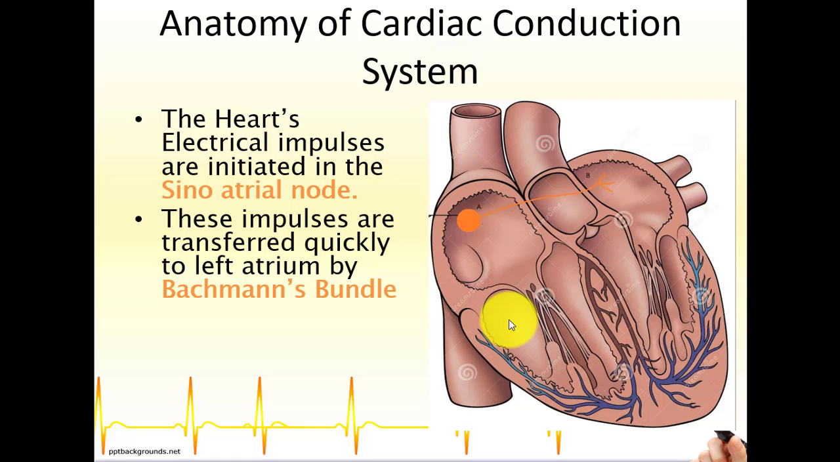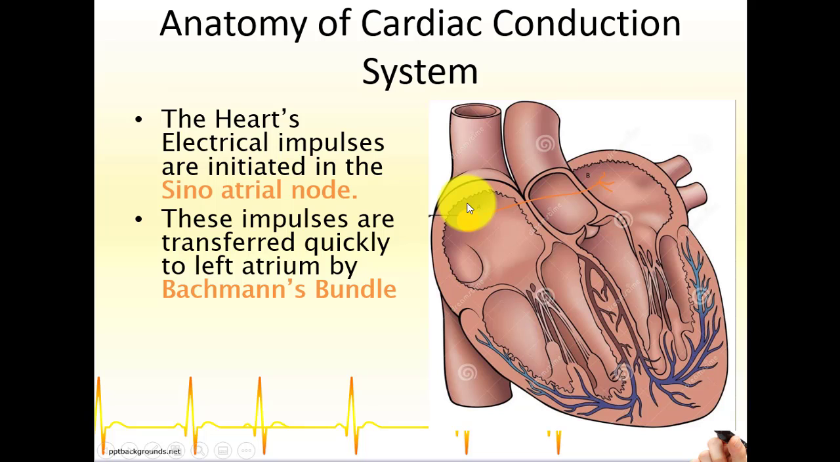If I move to the next slide, I want to talk a little bit about the anatomy of the cardiac conduction system. Where is the cardiac impulse generated and how is it transmitted throughout the heart? So the electrical impulses within the heart are basically initiated in the SA node, or the sinoatrial node. This SA node is located in the right atrial wall, and it is also called the primary pacemaker of the heart, and it is responsible for generating these impulses and transmitting them to the whole heart in a rhythmic and very efficient manner.